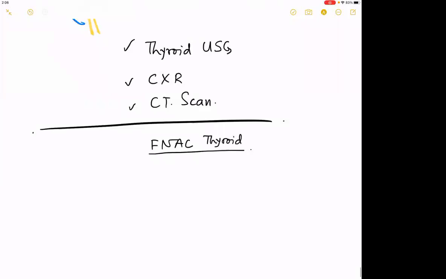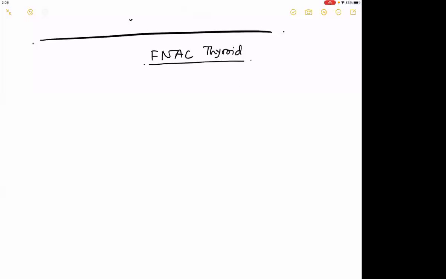Now, when you talk about an FNAC of the thyroid, first of all, those who have seen or those who have not seen an FNAC, remember these points to be written. The other synonym, that means other name, for an FNAC is needle biopsy, aspiration biopsy of thyroid. So these are the synonyms.